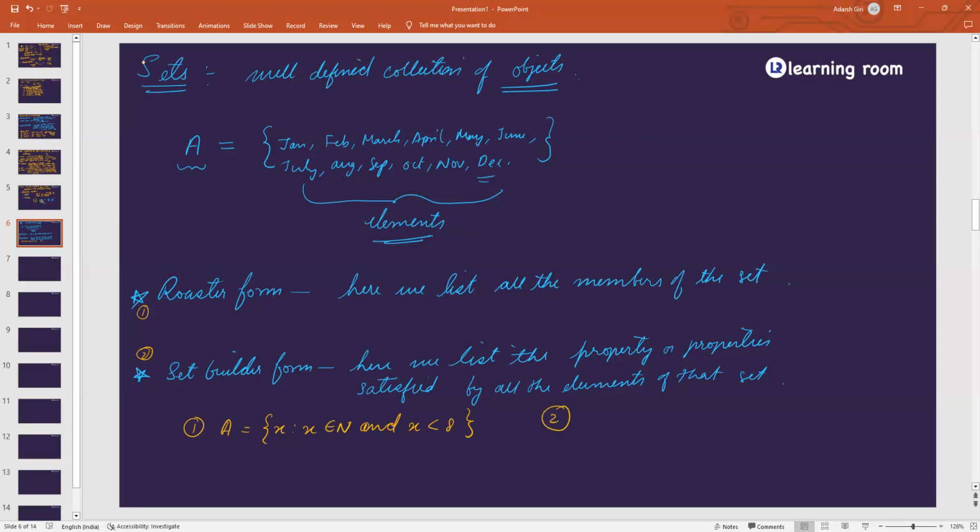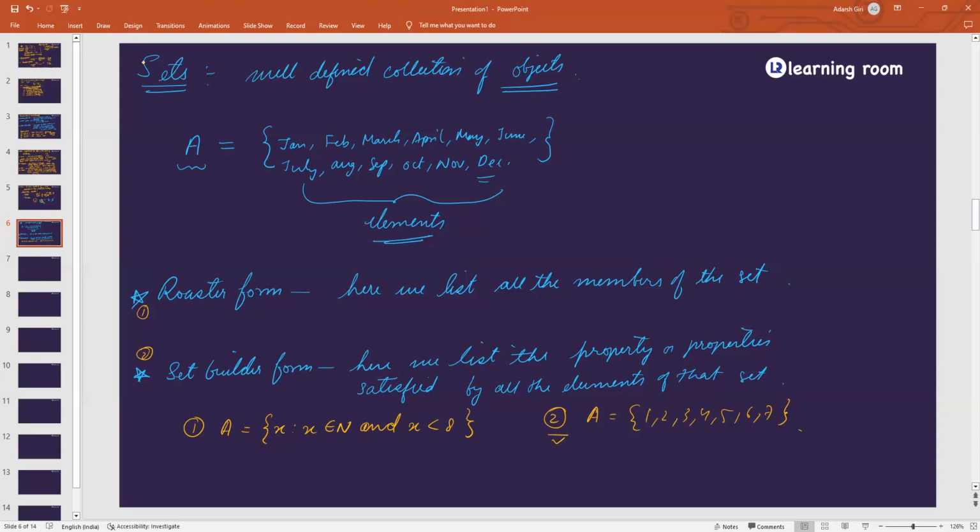Another form I am writing: A = {1, 2, 3, 4, 5, 6, 7}. Which one corresponds to which statement? First one is set builder, second one is roster form. Everyone agree with her? Akhil? Ritika? Dhanushri? Yes, sir. Everyone agree with Nivedita? Okay.